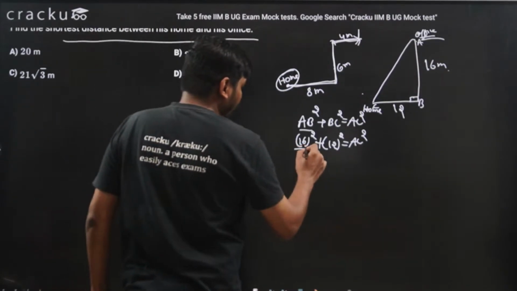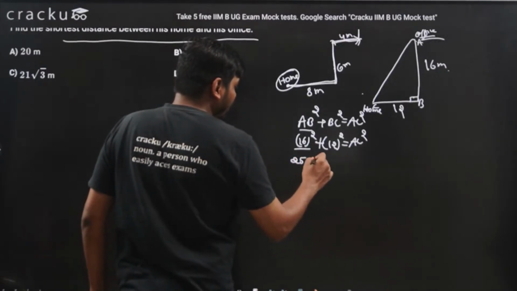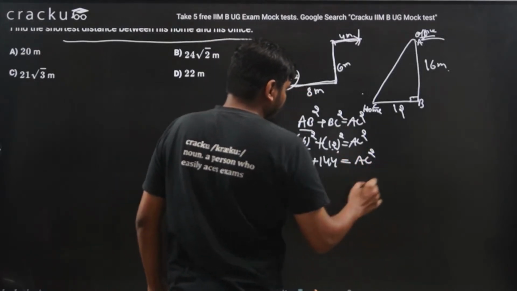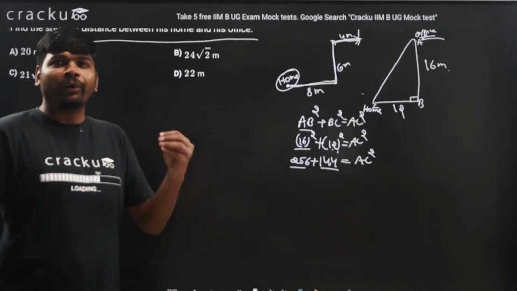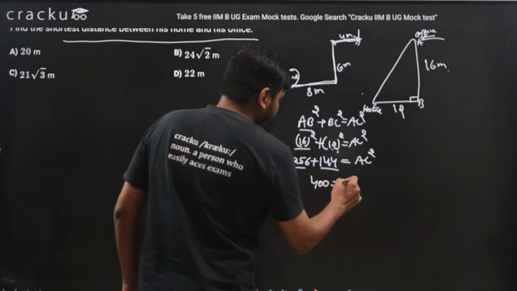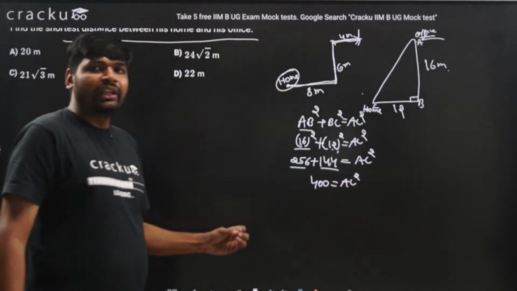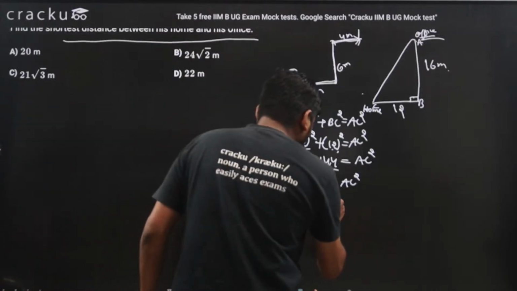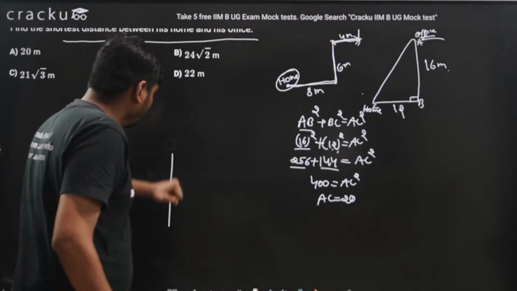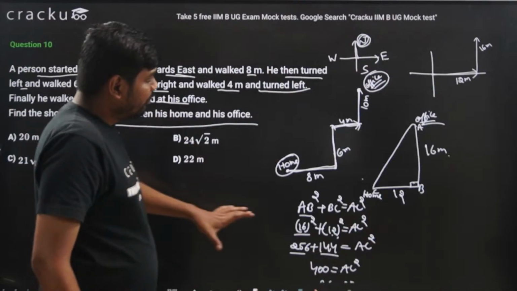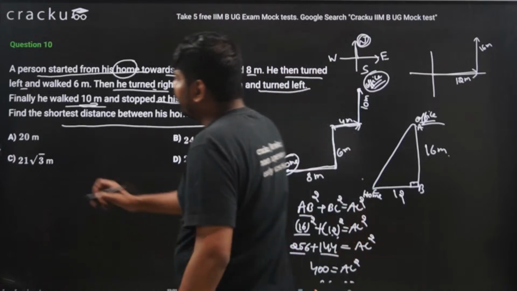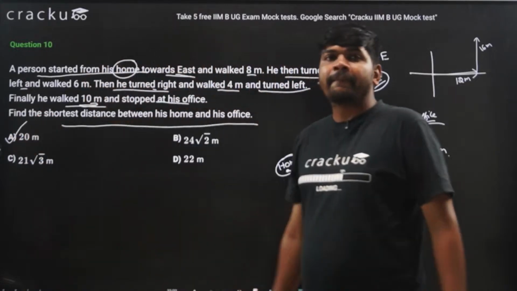Now 16 square is 256 and 12 square is 144, which is equal to AC square. 256 plus 144 is 400, so 400 is equal to AC square, and I know that 400 is the square of 20, so the length of AC is equal to 20. So this distance between home and office will be equal to 20 meters. So the correct answer is 20 meter. Option A is the correct answer.